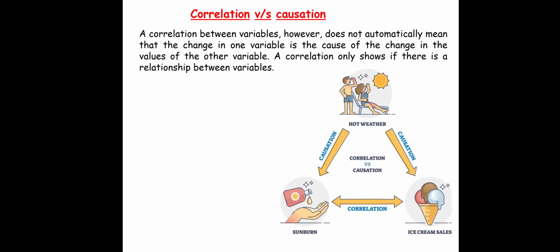Last thing is correlation versus causation. A correlation between variables, however, does not automatically mean that the change in one variable is the cause of the change in the values of the other variable. A correlation only shows if there is a relationship between the variables.